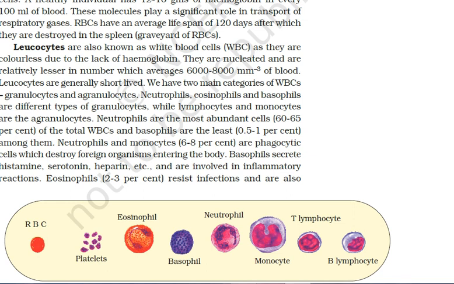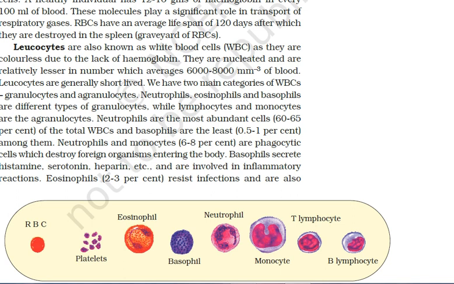They are divisible into two types, monocytes and lymphocytes.